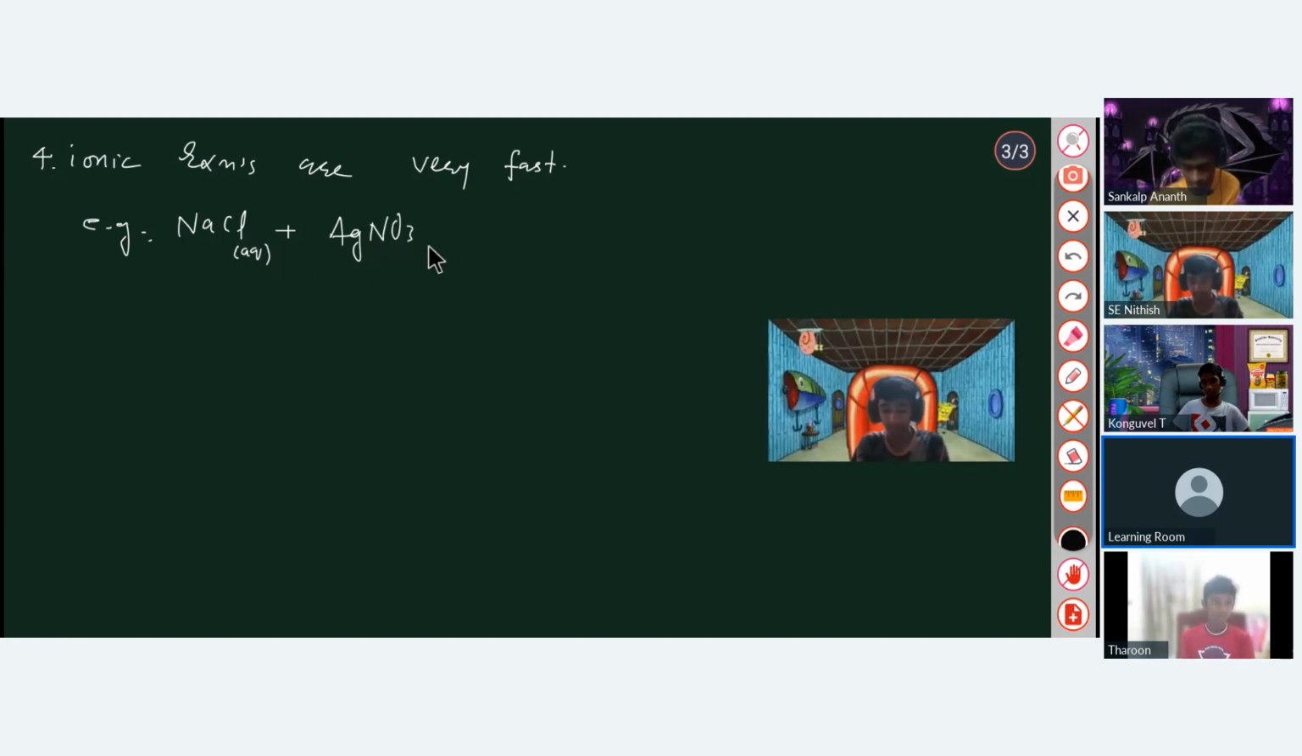Aqueous means in water. So you just have these ions, and there will be an ionic reaction. This reaction is very fast. It just takes place within seconds, and you will get NaNO3, silver chloride and NaNO3.